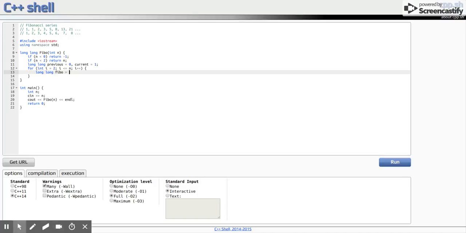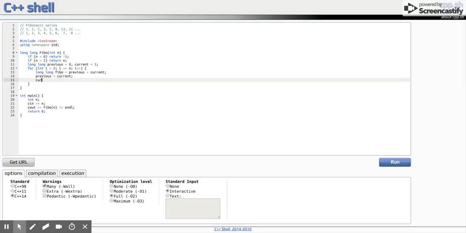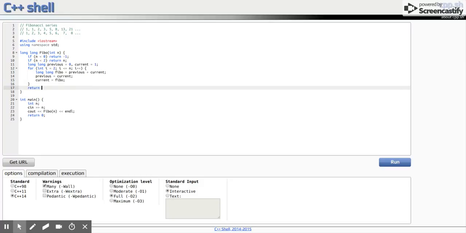Fibo equals previous plus current, and then you have to update the variables for the next iteration: previous equals current, and then current equals Fibo, and then you can return current.